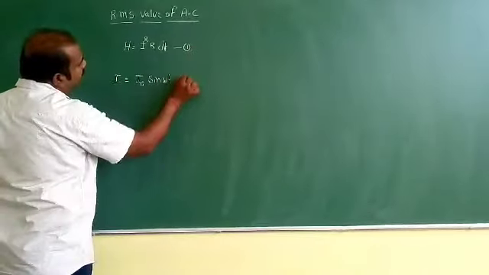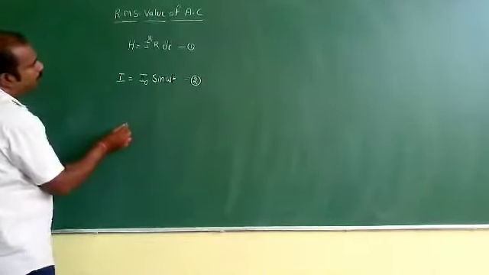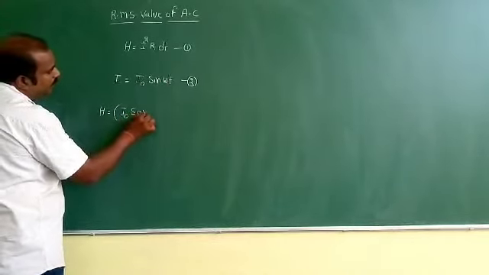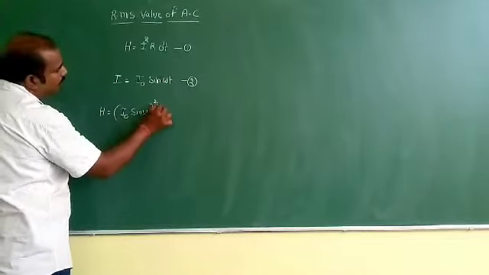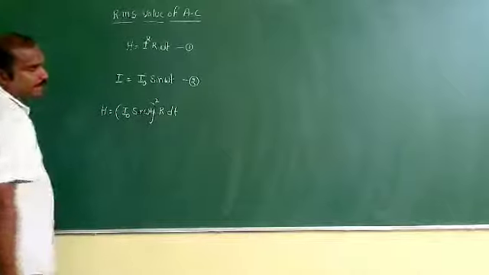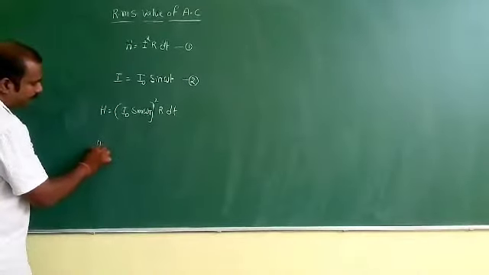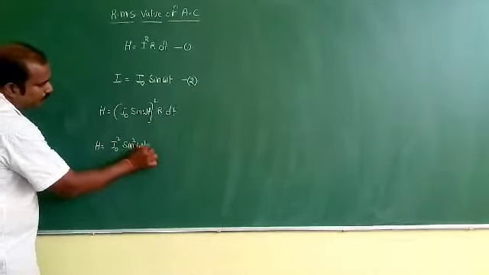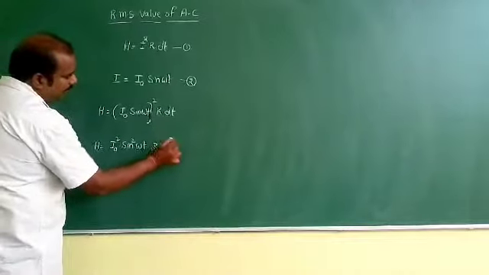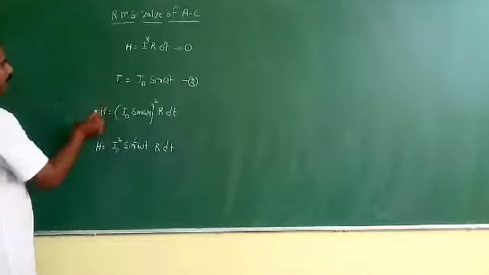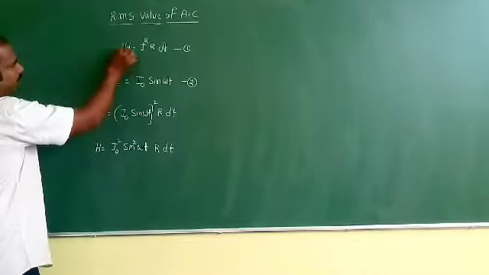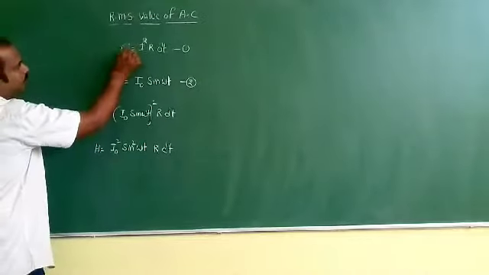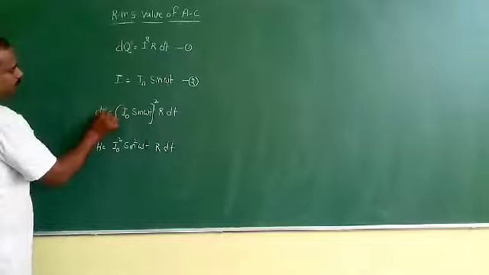Sine omega t. This is equation 2. Substitute 2 in 1. Now H is equal to I naught sine omega t whole square R into dt. Now here it will be H is equal to I naught square sine square omega t R into dt. Here you can take it as a total heat, or as a dH, or as a heat Q also, dQ.